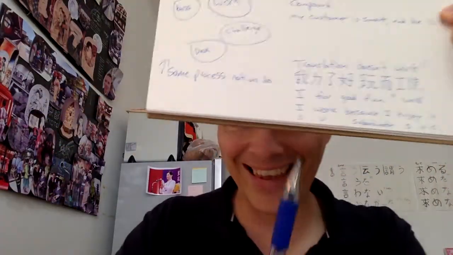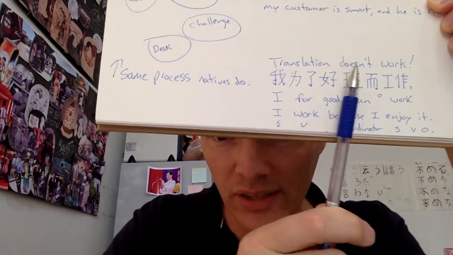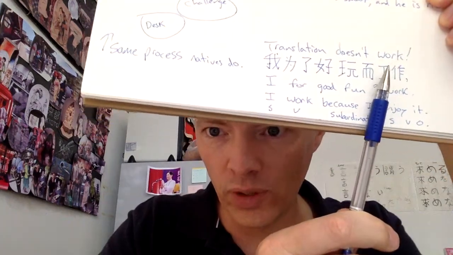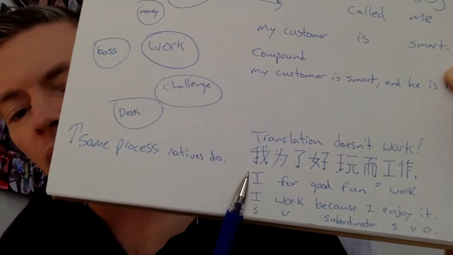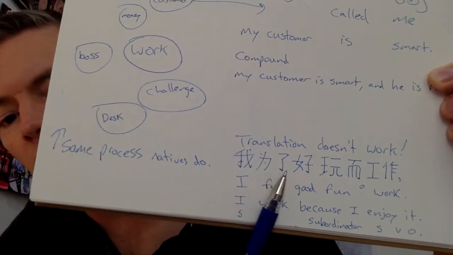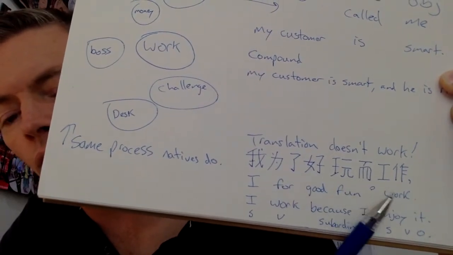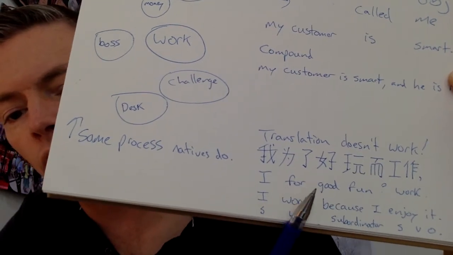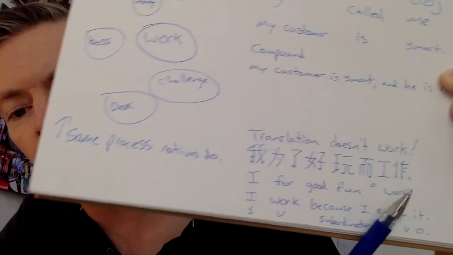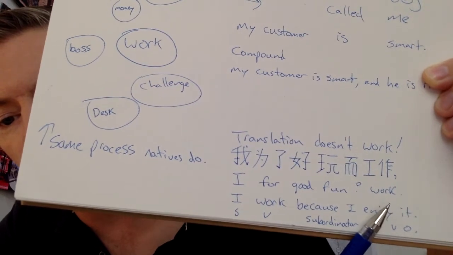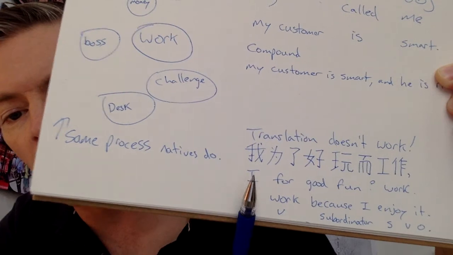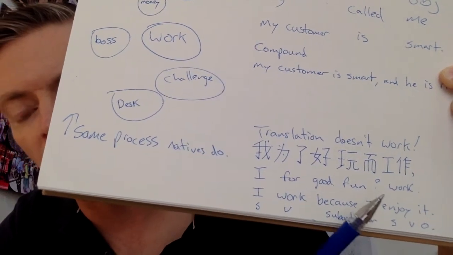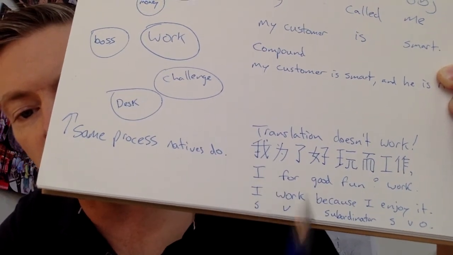It's a bit awkward. Translation doesn't work. From your language into English, translation doesn't work. So, let's see. In Chinese, 我为了好玩而工作. I for good fun work. That's in Chinese. I for good fun work. Now you're thinking in Chinese or your language, I for good fun work. In English, that is incorrect grammar.